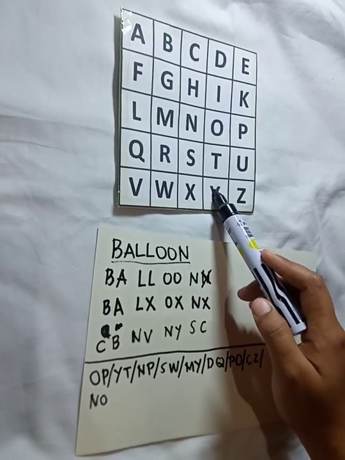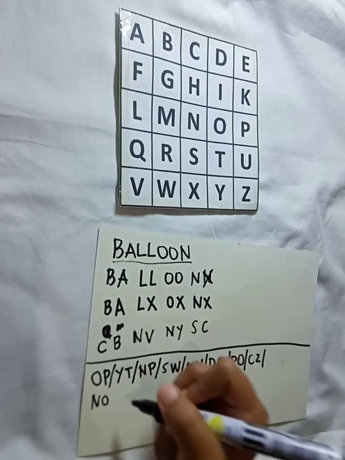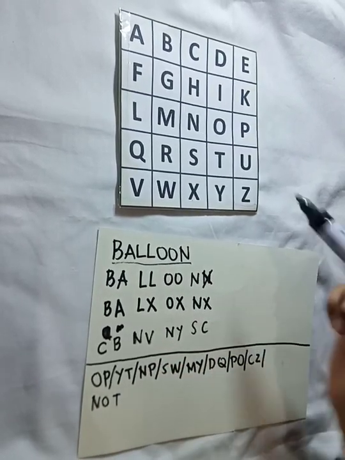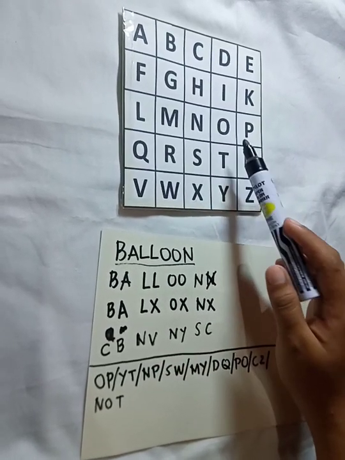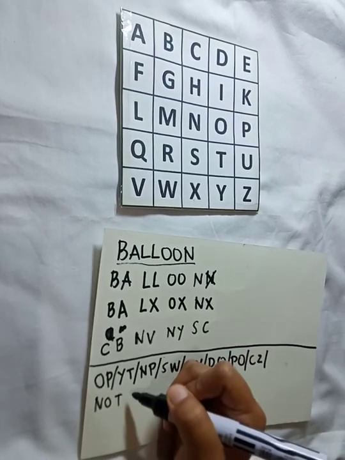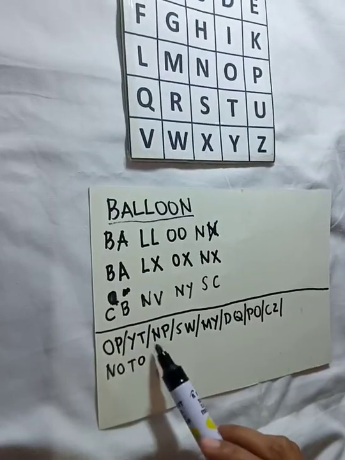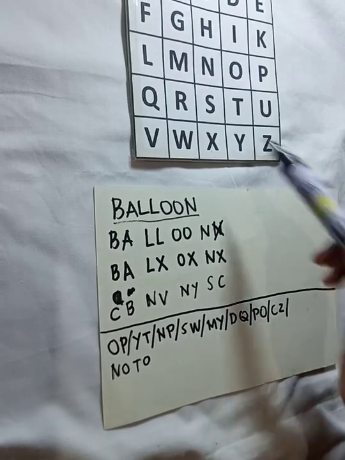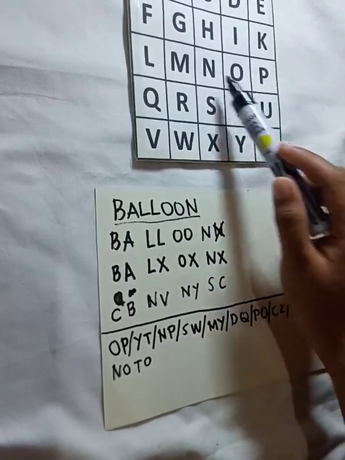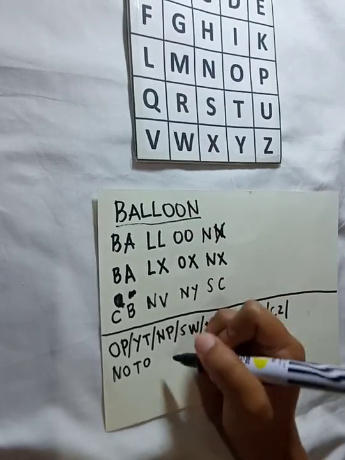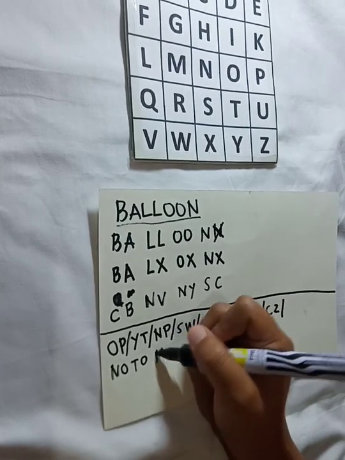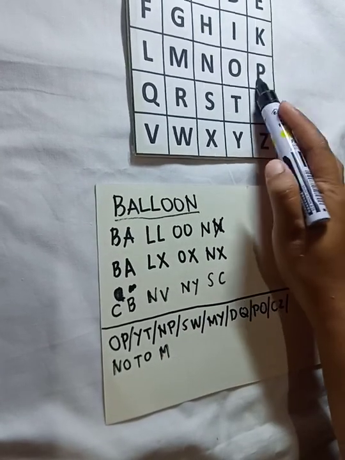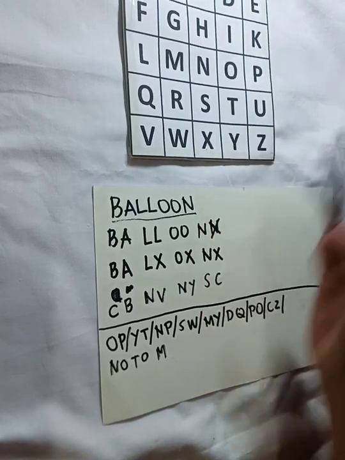So Y will become T. Then T will become O. So next, N, P. So N will become M. Then P will become O.